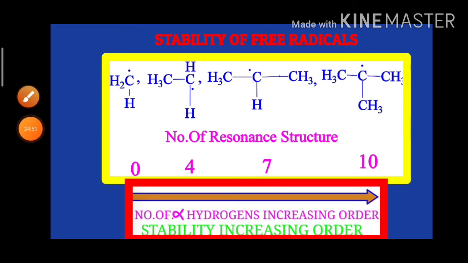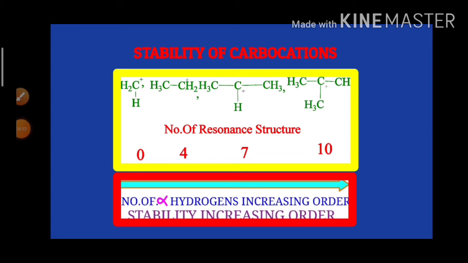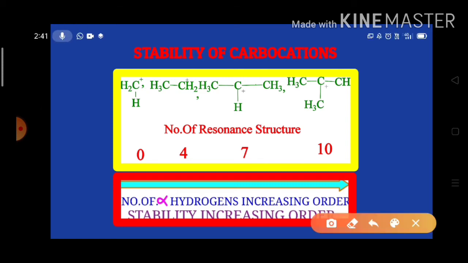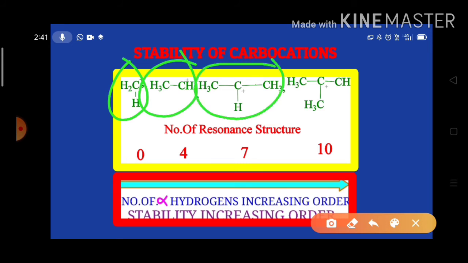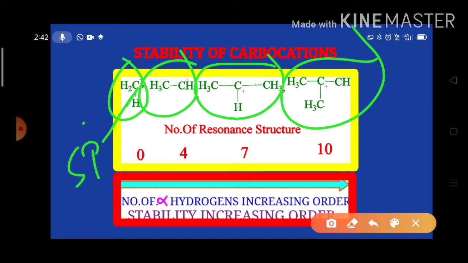Now, stability of the carbocation. In a similar way, we can explain the stability of carbocations. Look at this: the methyl carbocation, ethyl carbocation, isopropyl carbocation, tertiary butyl carbocation. In methyl carbocation, only one carbon is there, that is an unsaturated carbon, sp2 carbon.